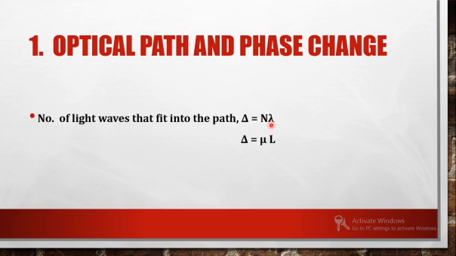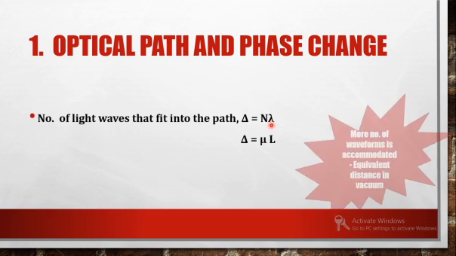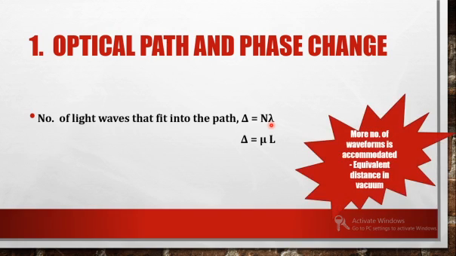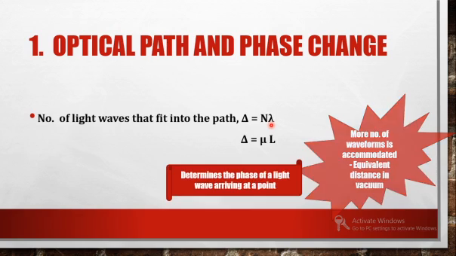It is related to the geometrical length as distance. This particular relation is given by refractive index into length. So the number of waves will be different depending on the medium. More waves will be accommodated in an optical path, and it can also be considered as an equivalent distance in vacuum.